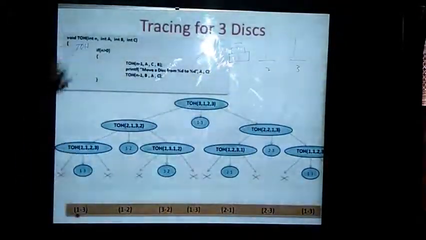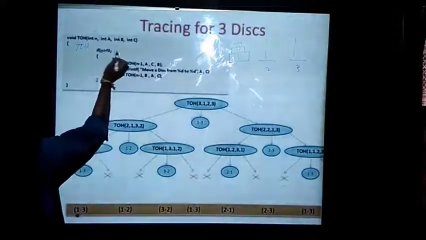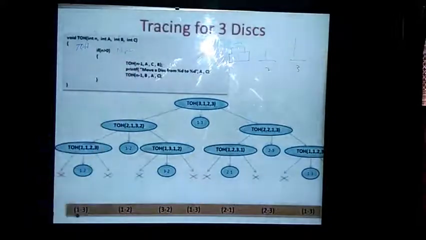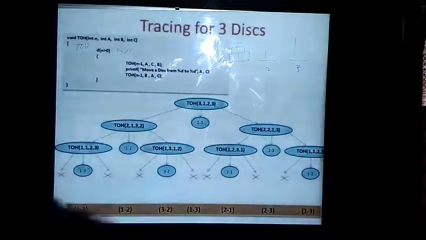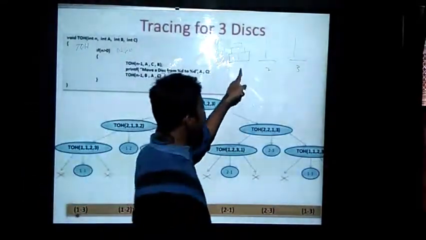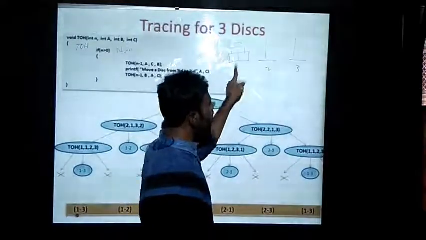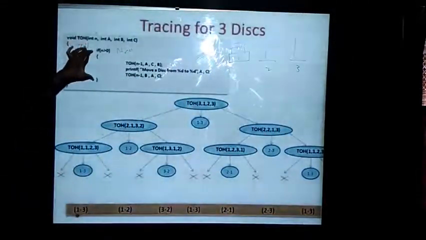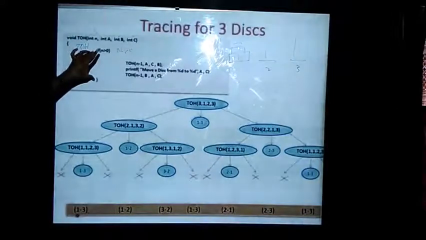I am writing the logic like this. If n is greater than 0, where n is the number of disks. Suppose there is no disk, then there is no logic to go for in this Tower of Hanoi logic. Why? Because when we have at least one disk, I can move it from tower 1 to tower 3. But if I do not have any disk, then there is no need to execute this logic. I hope it is clear.